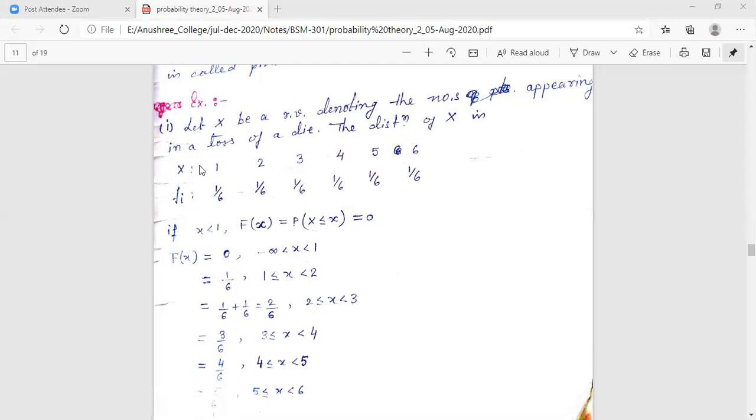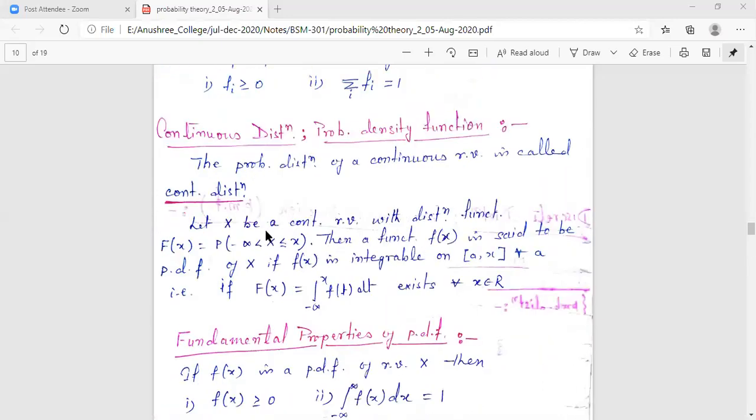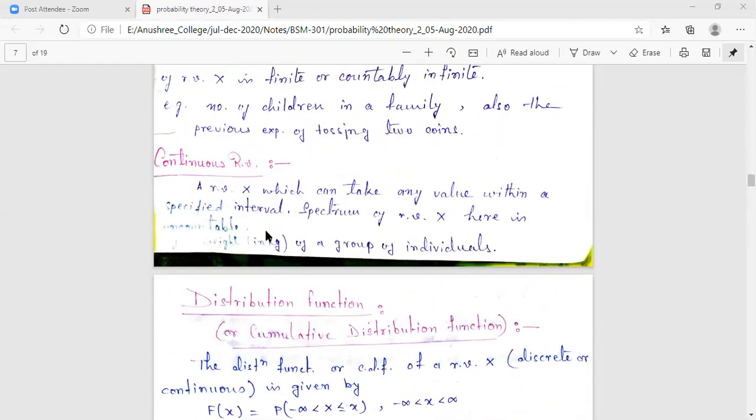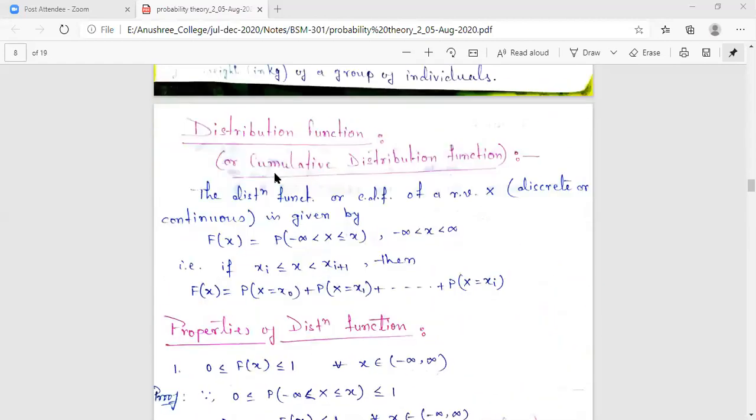From this example, we have found the distribution function. What is our distribution function? Distribution function means we are going to find the value of capital Fx. We have learned in our previous class that capital Fx is the distribution function, or the cumulative distribution function.